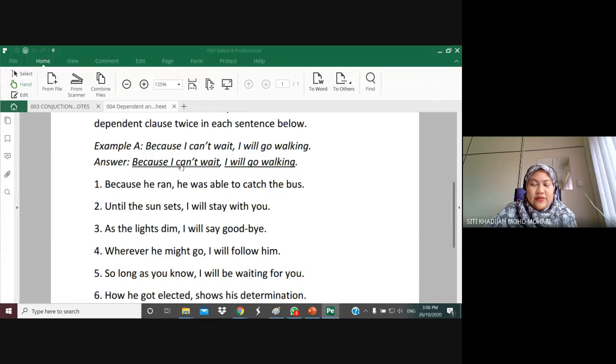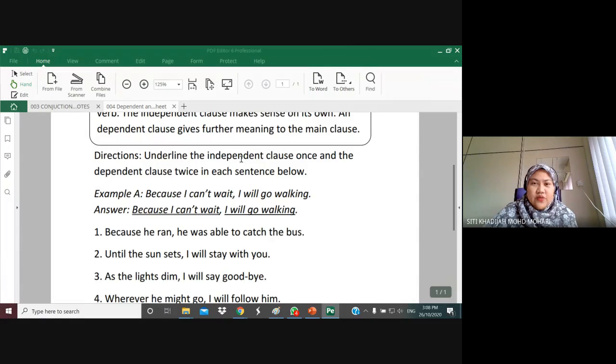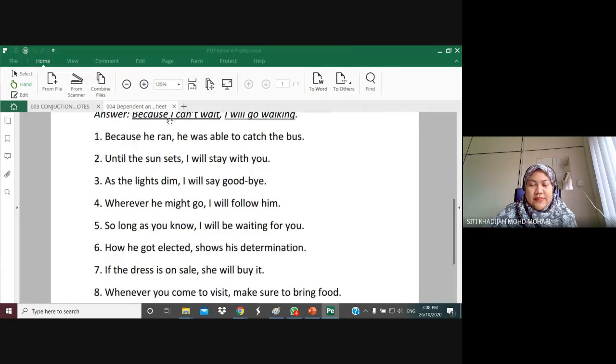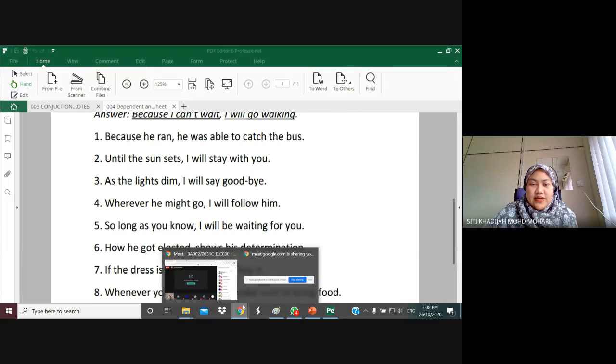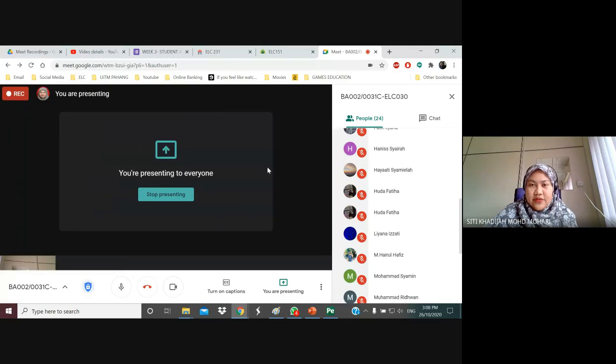So I need you guys to identify which one is the dependent clause and which one is the independent clause in each sentence. And I'm going to ask a different person for each question.